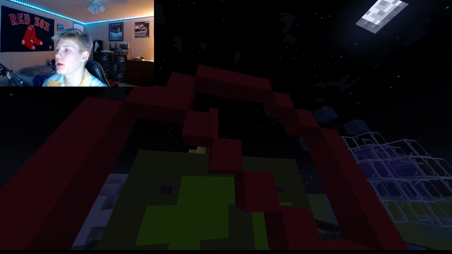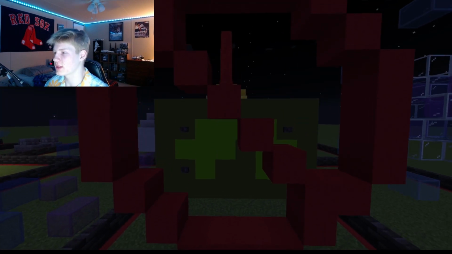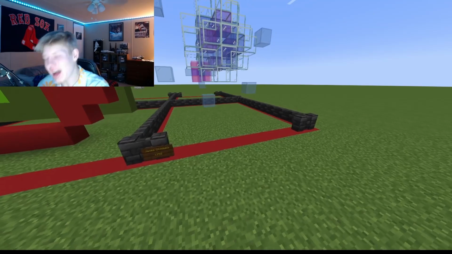Then in 1929 to 1939 was the Great Depression. This is supposed to be a money bill, and that's supposed to be like the Ghostbusters thing, and I made it wrong and it's not centered, but it's okay. And this is the last one.